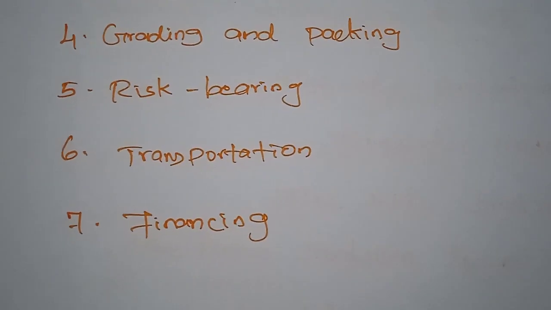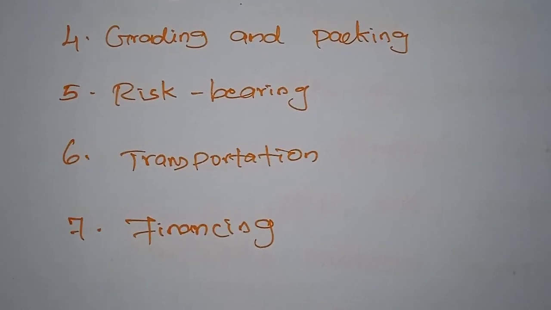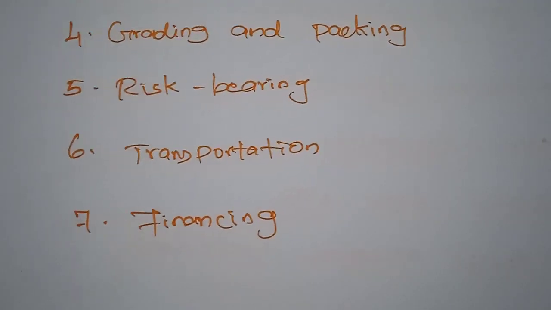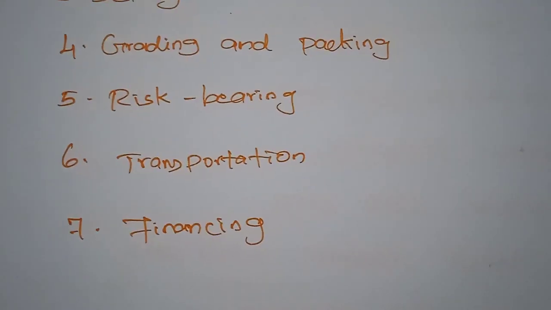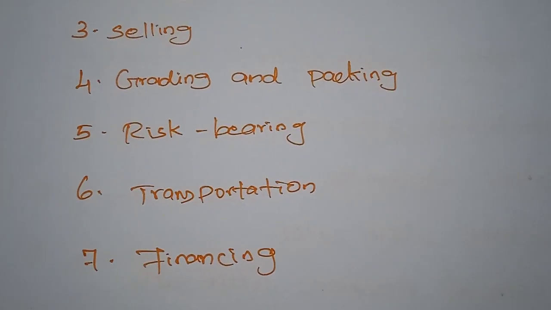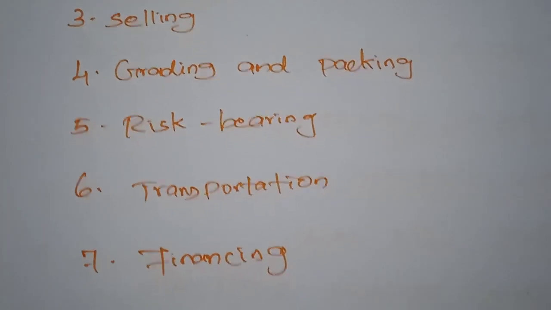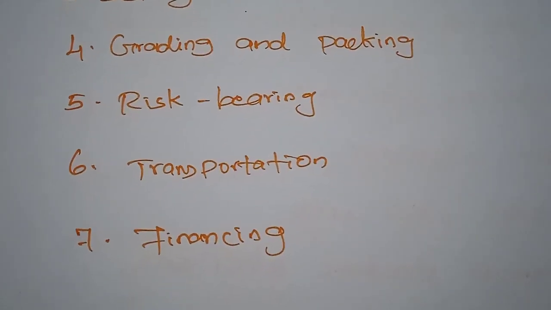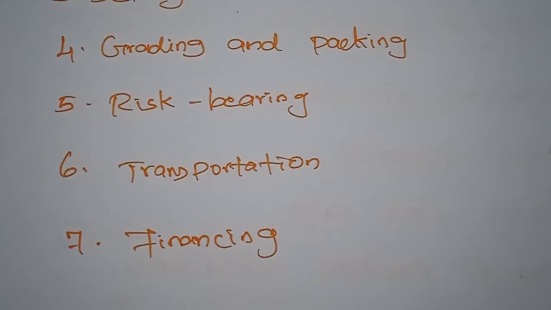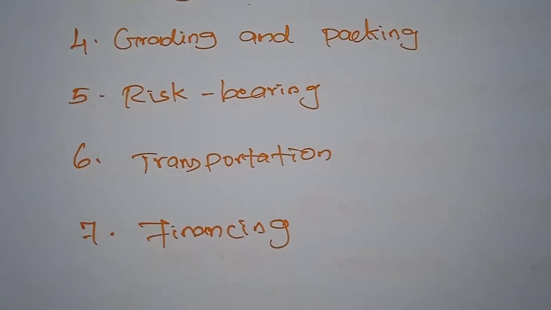Next, transportation. The retailers often carry goods from the manufacturer to their retail outlets. Normally the transport facility is used by the retailer if he wants to purchase often in small quantities. We have already studied that the wholesaler provides some transport facilities to the retailer, but the retailer has to purchase a reasonable level of commodities.